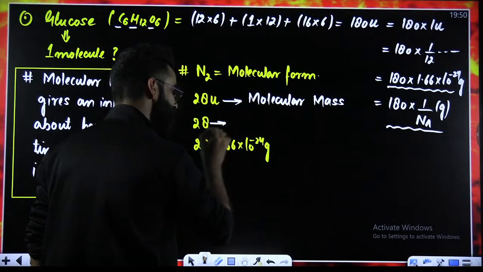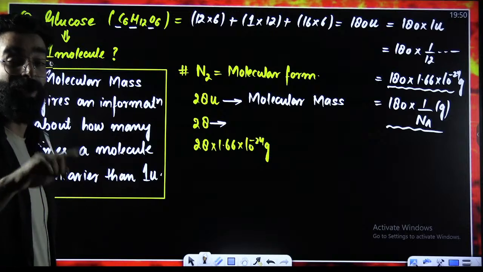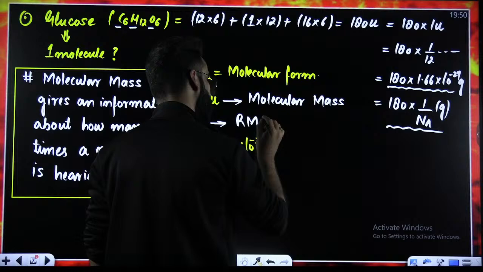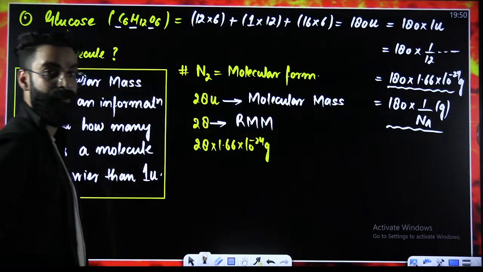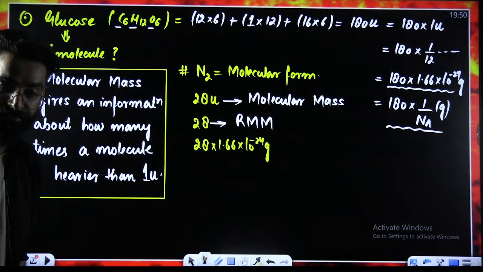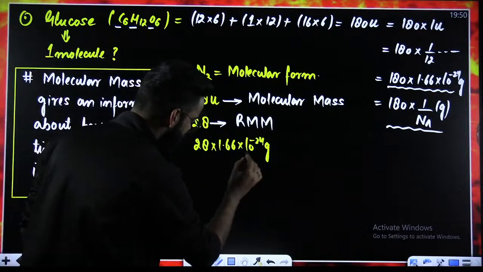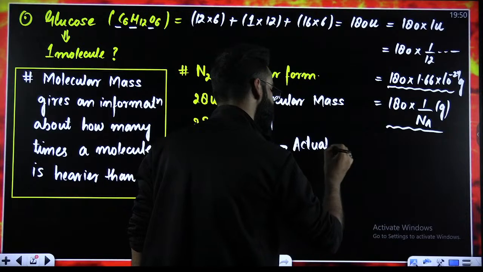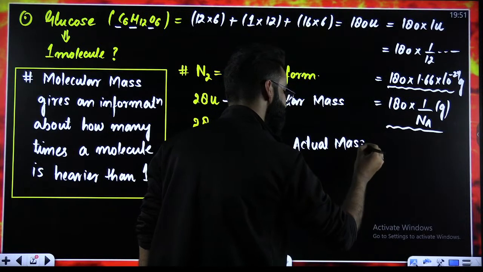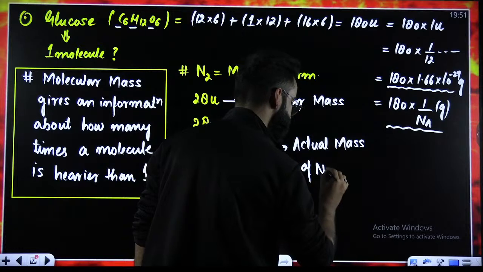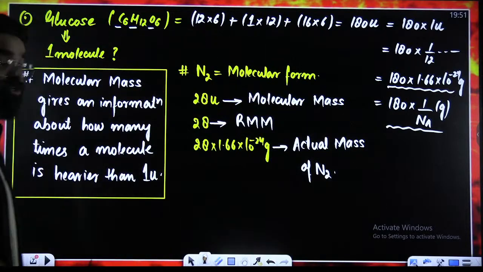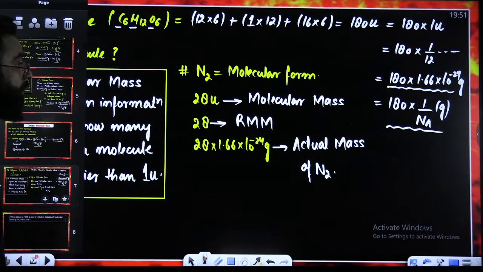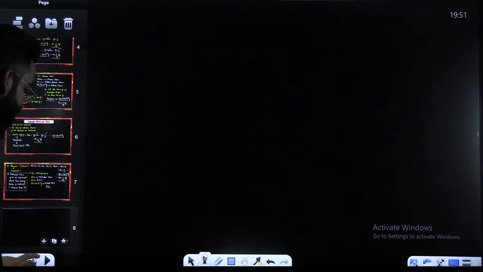This 28, I won't be calling the relative atomic mass of nitrogen. I will be calling this the relative molecular mass of nitrogen. And this third term is something I'll be calling the actual mass of N2. I believe it's super clear to everyone.